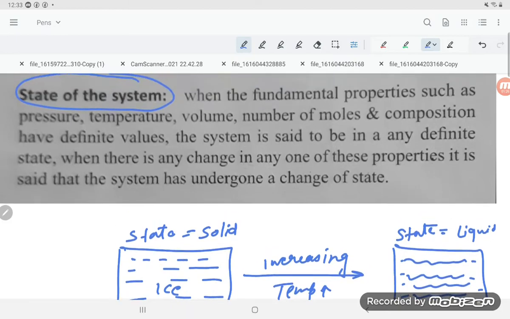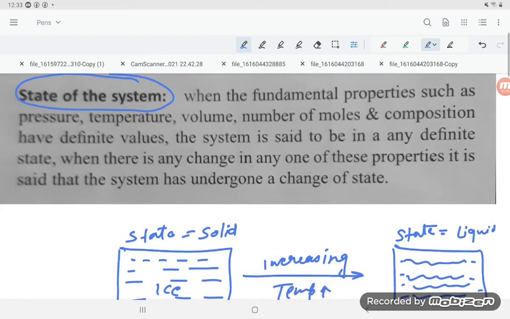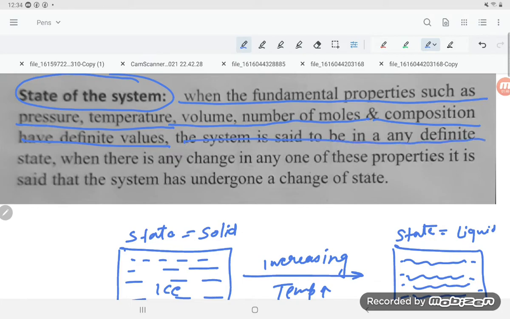So let us have a look at what the state of a system means. When the fundamental properties such as pressure, temperature, volume, number of moles and composition have definite values, the system is said to be in a definite state.